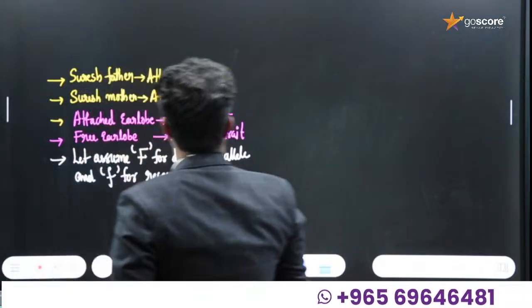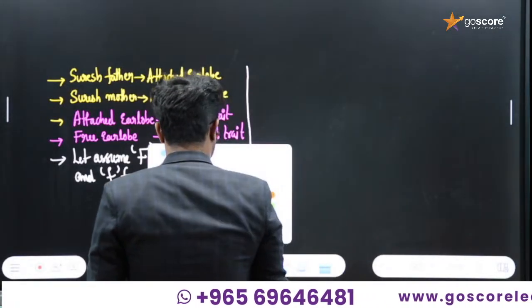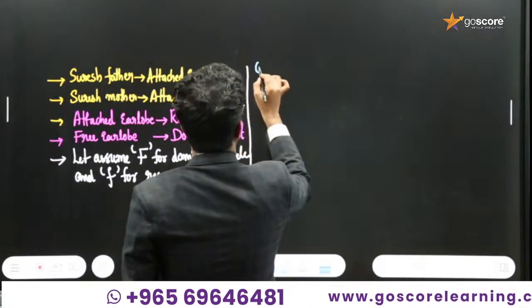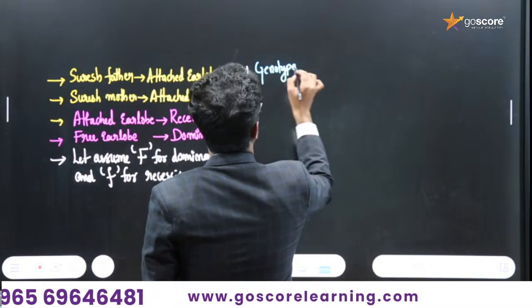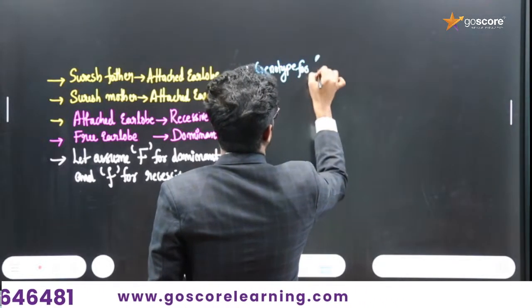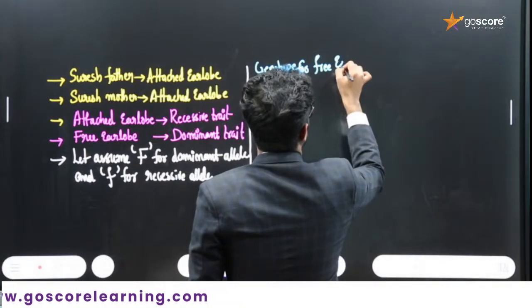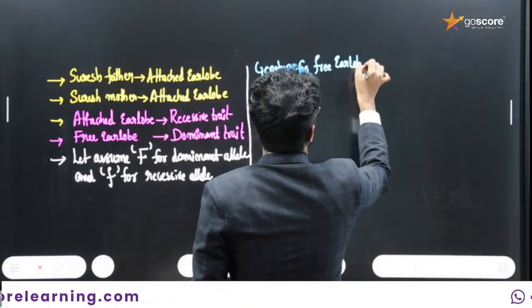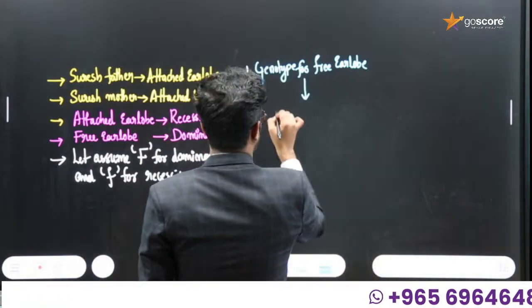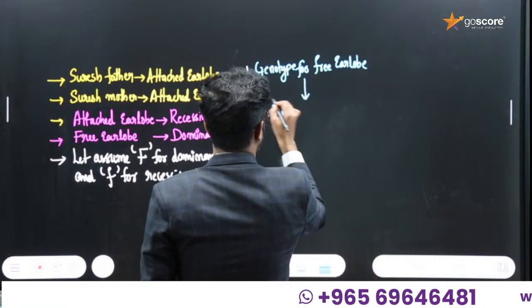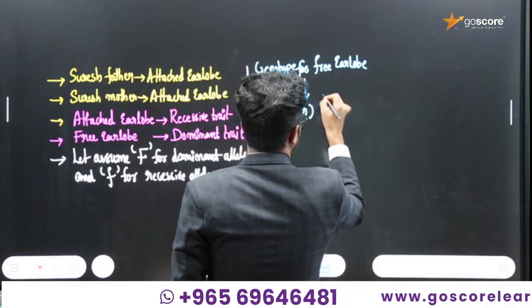Then the genotypic combination: the genotype for the free ear lobe can be capital F capital F or capital F small f.